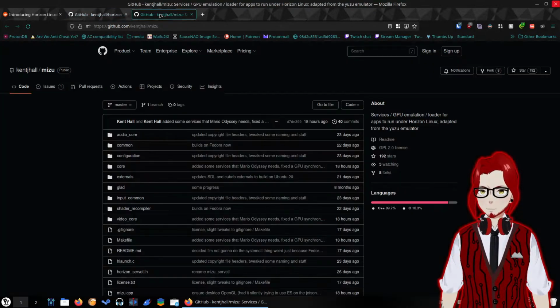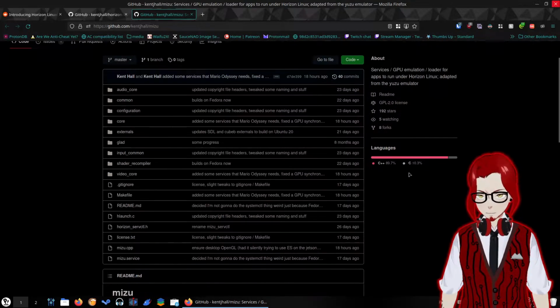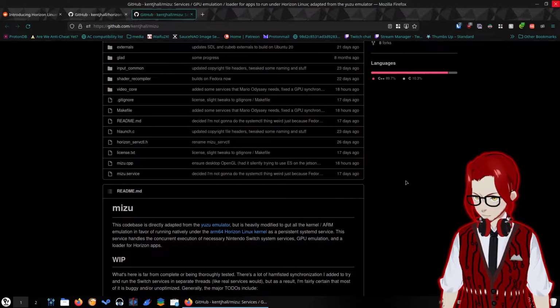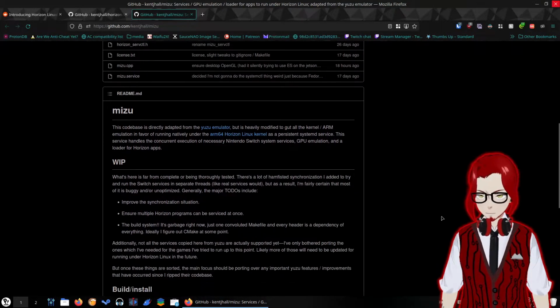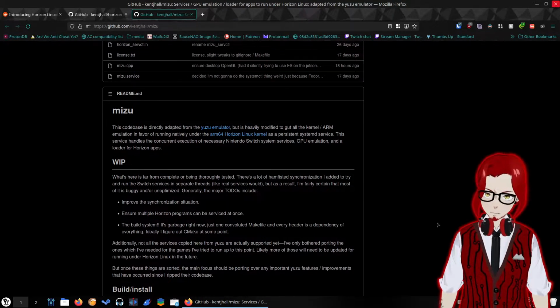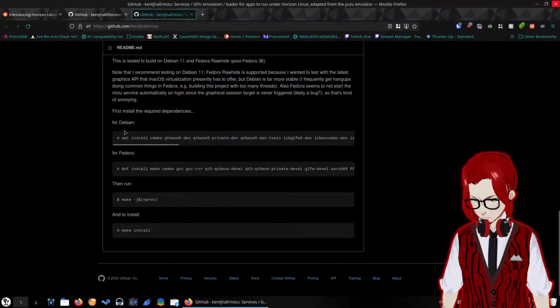I think more people are going to look at Mizu, this side of things. This was last updated yesterday. Okay, cool. At the time of recording this, which is the 30th of August. Yes. This codebase is directly adapted from the Yuzu emulator, but is heavily modified to gut all kernel/ARM emulation in favor of running natively under the ARM64 Horizon Linux kernel as a persistent systemd service. This service handles the concurrent execution of necessary Nintendo Switch system services, GPU emulation, and a loader for Horizon apps. Work in progress, obviously. And how to build and install.